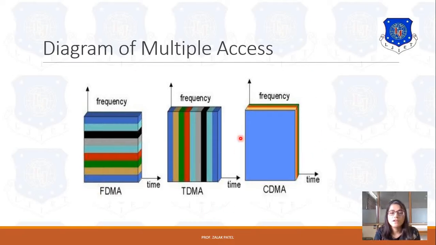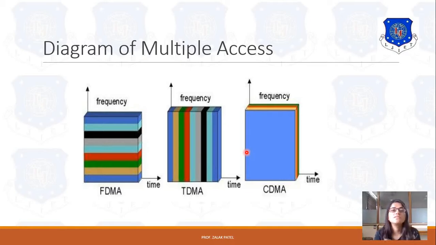While in the case of TDMA, if you see this second figure, frequency and time division are there, but the whole period is divided into a number of time slots. So here you can see that on the x-axis the division is possible, means it is divided into a number of time slots on the x-axis. So time slot 1 to time slot n is there.